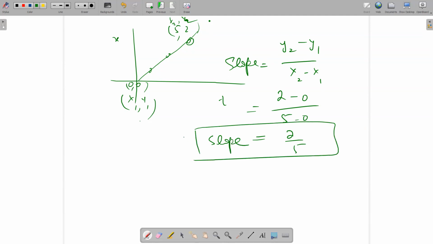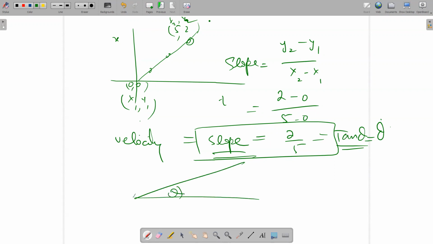And slope is equal to what? Velocity. And this slope is also called tan theta, or you can say theta. Tan theta is approximately equal to theta if the value of theta is very, very small. But I'm writing here theta or tan theta. You can do this one. But understand the slope, this is a slope.